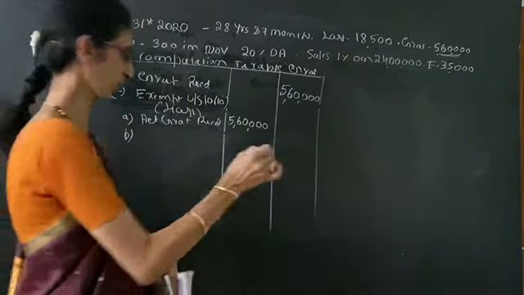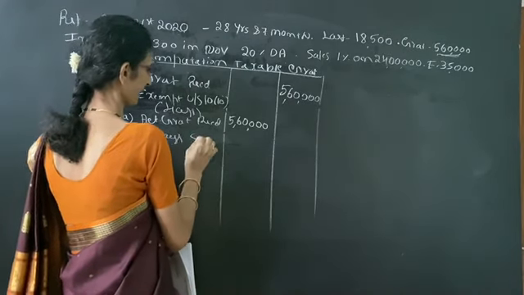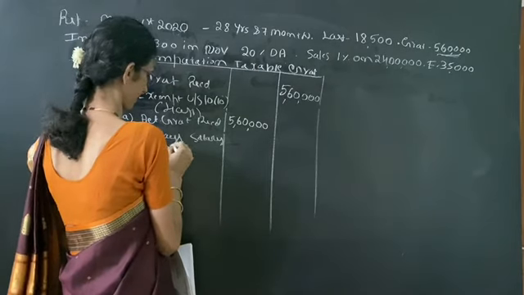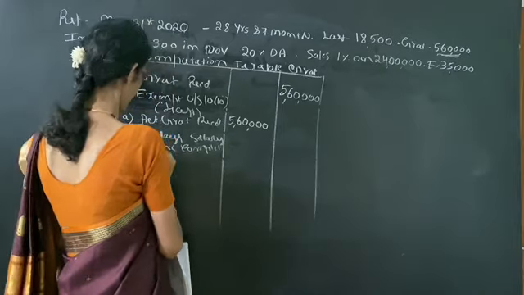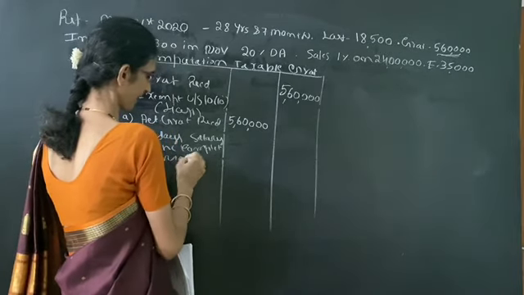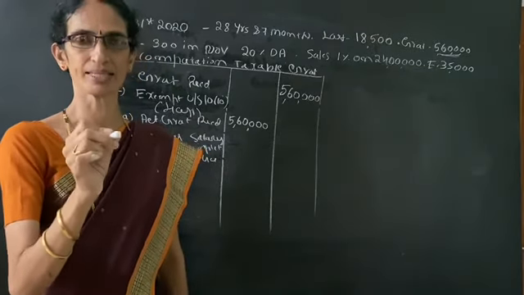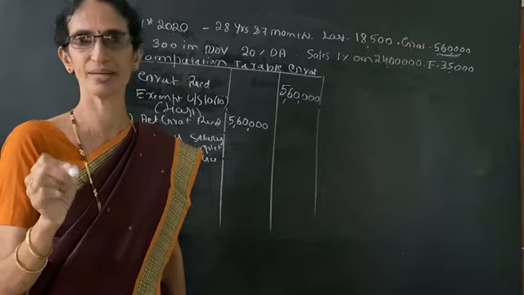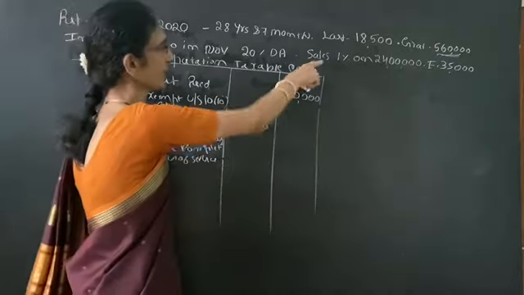That means the rule is 15 days salary for the completed years of service. Here, salary we mean his last drawn salary. Basic means his last drawn salary. Then DA should be added.